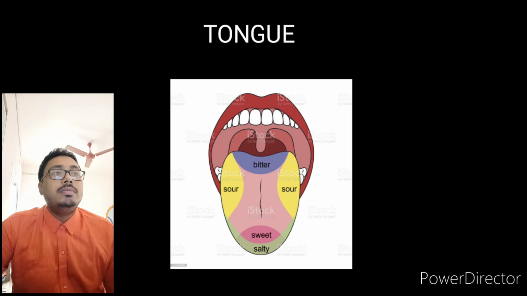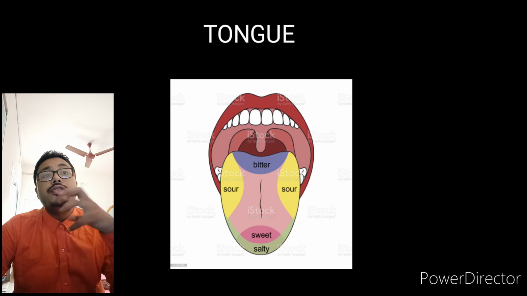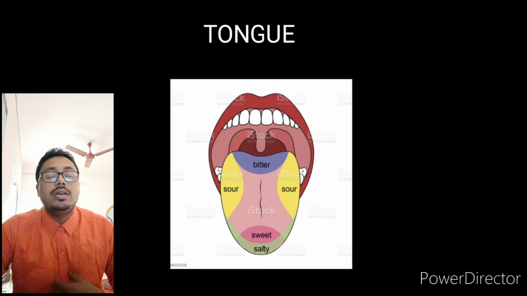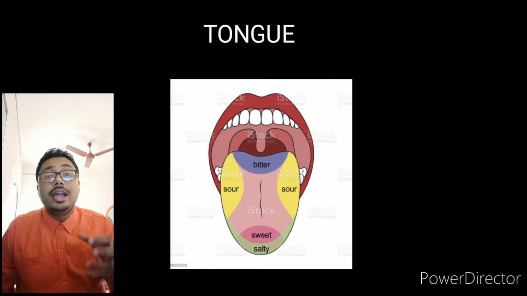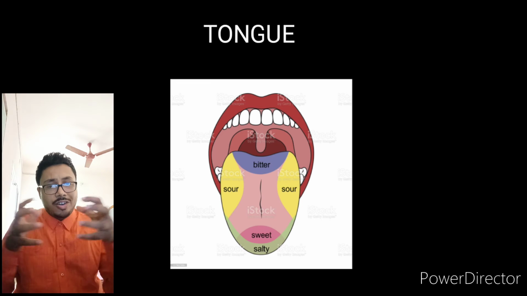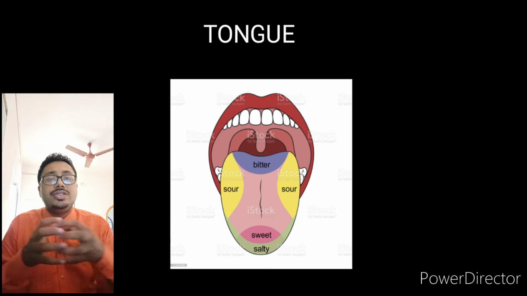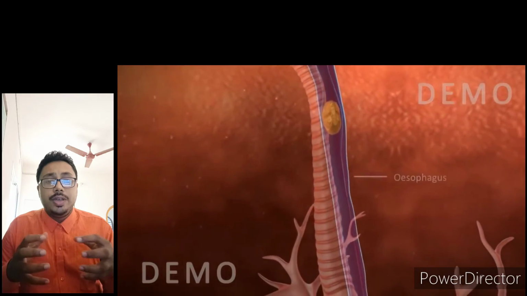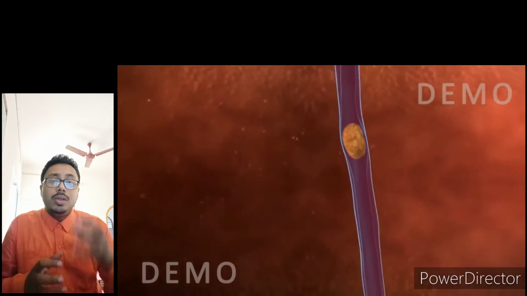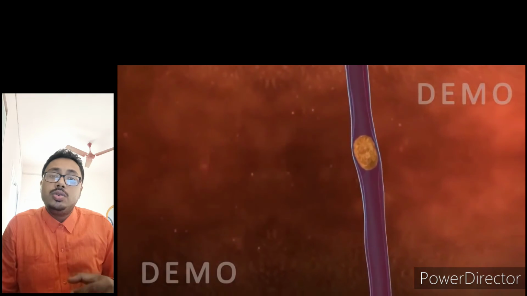Now, the tongue also helps to push the food until it becomes the bolus, and after it becomes the bolus, it goes down the esophagus with the help of peristaltic movement. Peristaltic movement means the contraction and expansion of the esophagus, which helps to move the bolus to the stomach.